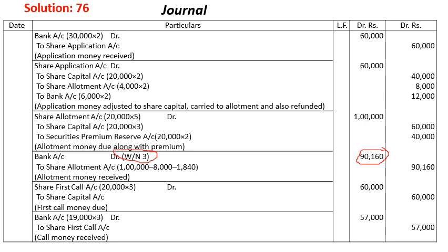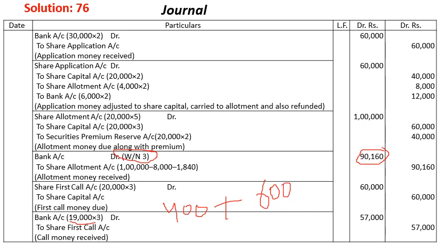Now share first call account debit 20,000 into 3, to share capital. When we receive it, we will find that 1,000 shares have not paid, because Ramesh's 400 shares and Mohan's 600 shares, if you check, total 1,000 shares that have not paid the first call money.